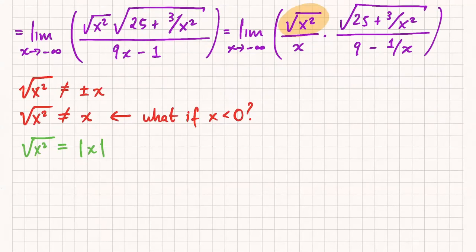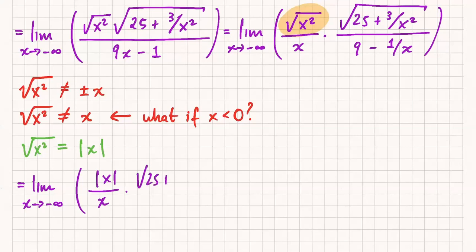Okay, so continuing with this limit, I get that this is absolute value of x over x times everything else. Oh, Nicole, though.